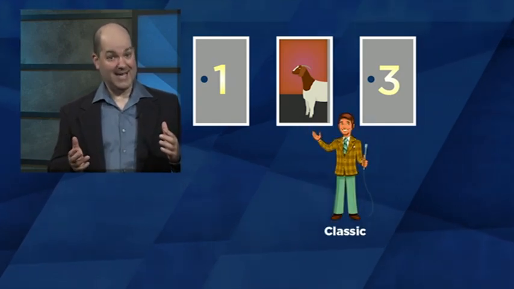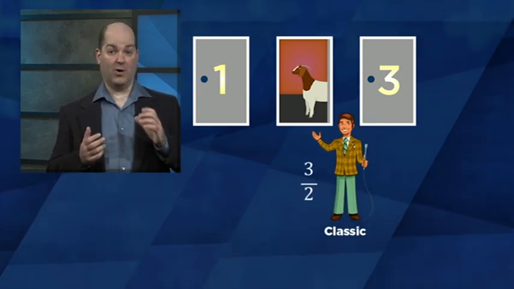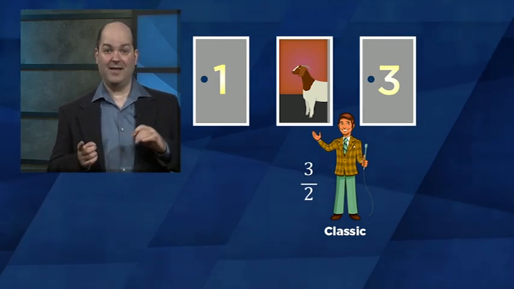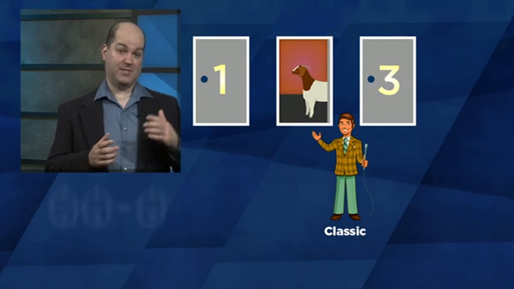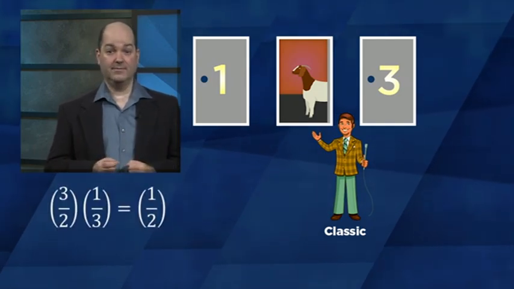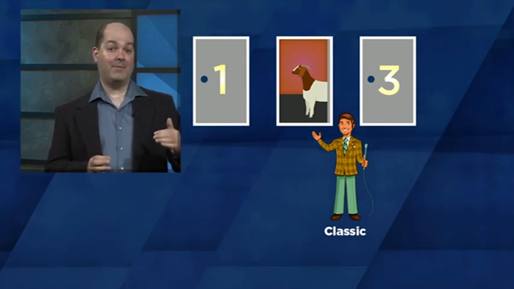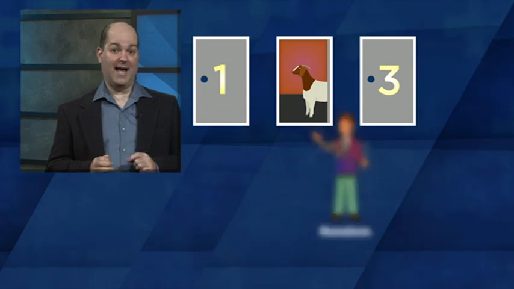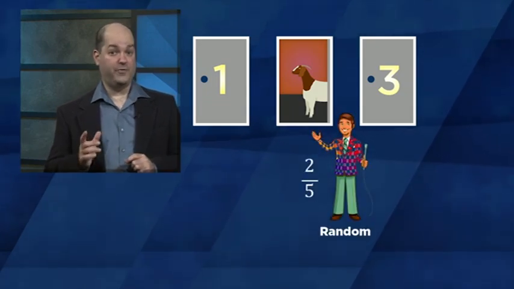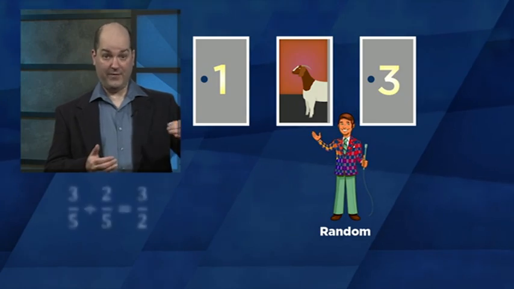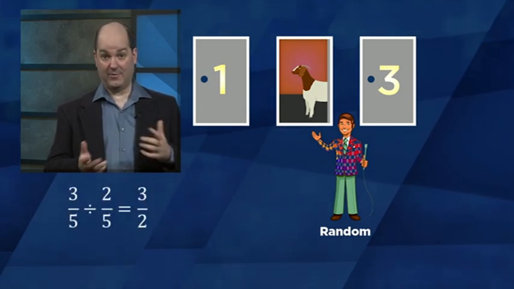More specifically, it's 3/2 more likely that I got classic Monty than that I got random Monty, because 3/2 times 1/3 is 1/2. This tells me that I got classic Monty with probability 3/5 and that I got random Monty with probability 2/5. Notice that 3/5 divided by 2/5 is 3/2.